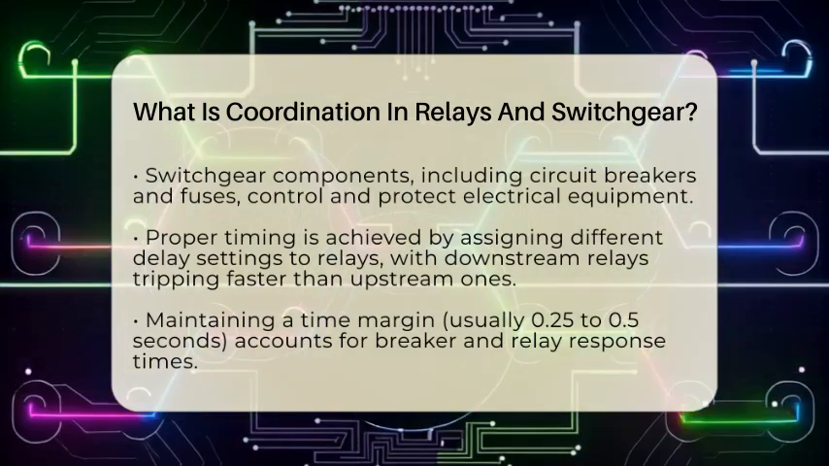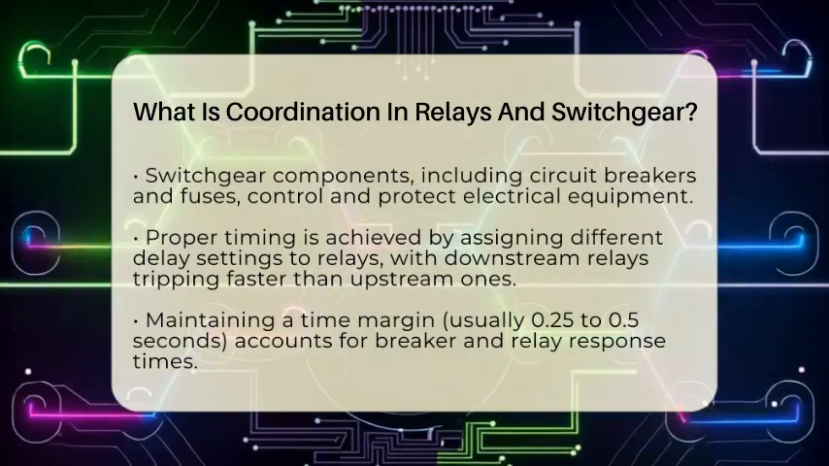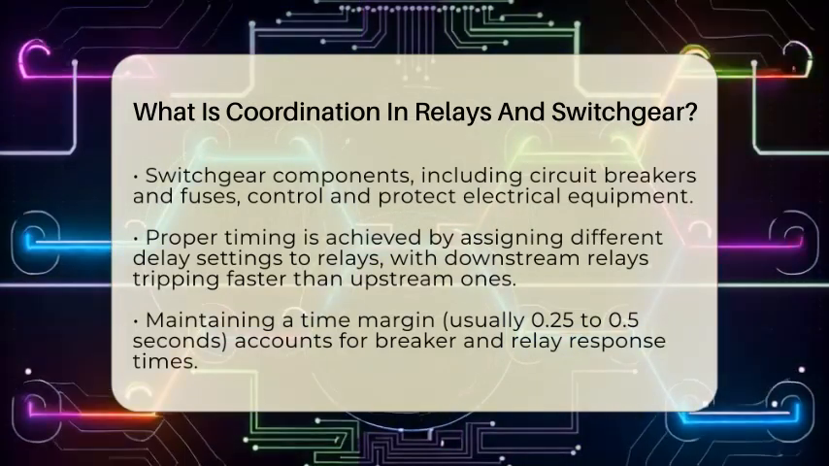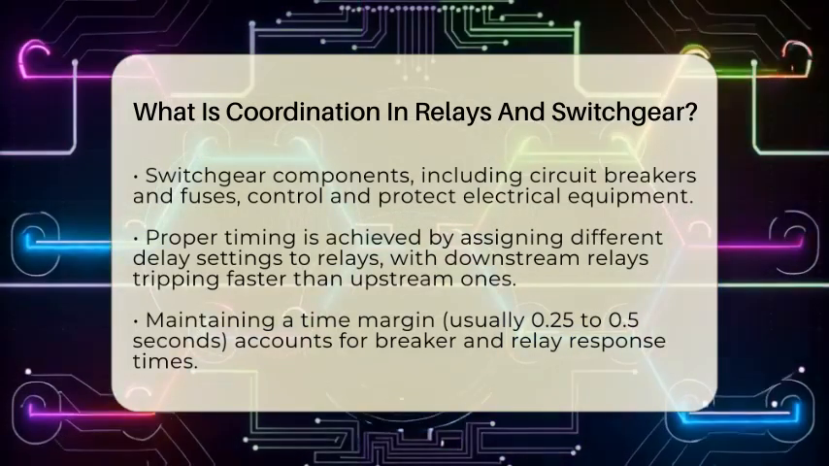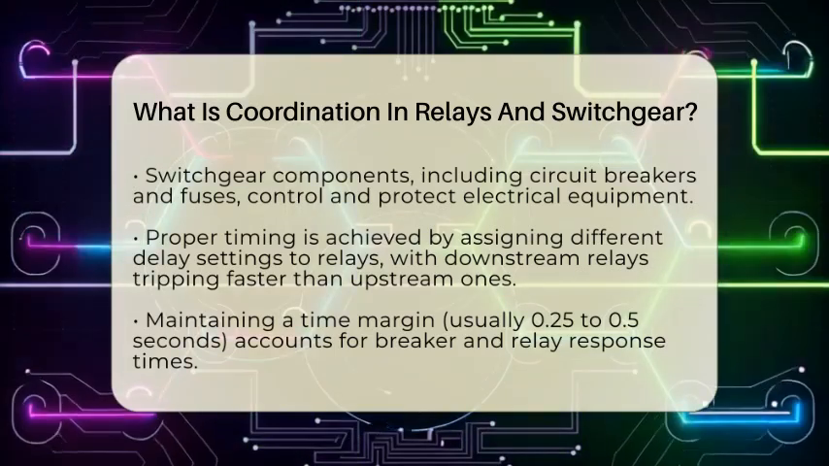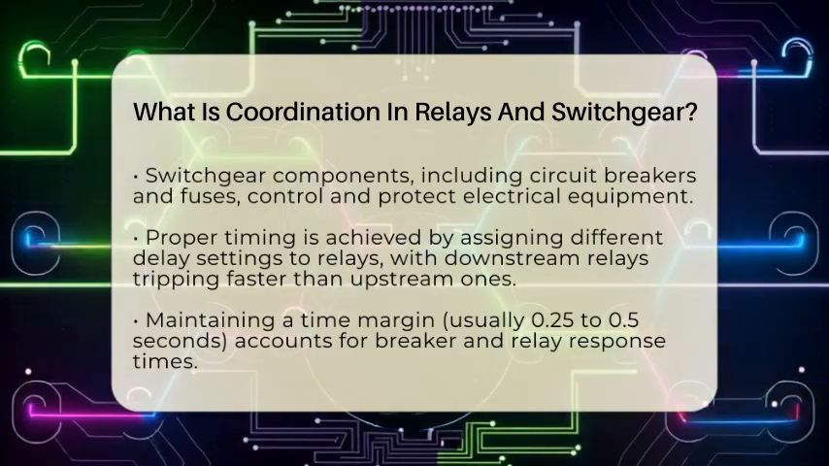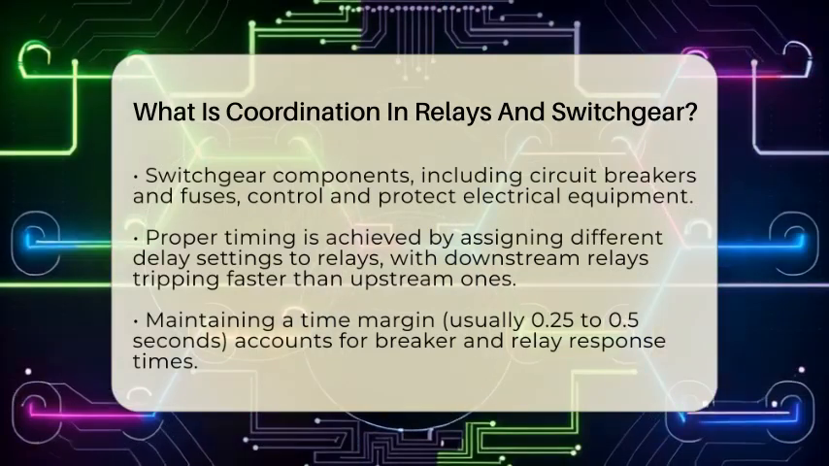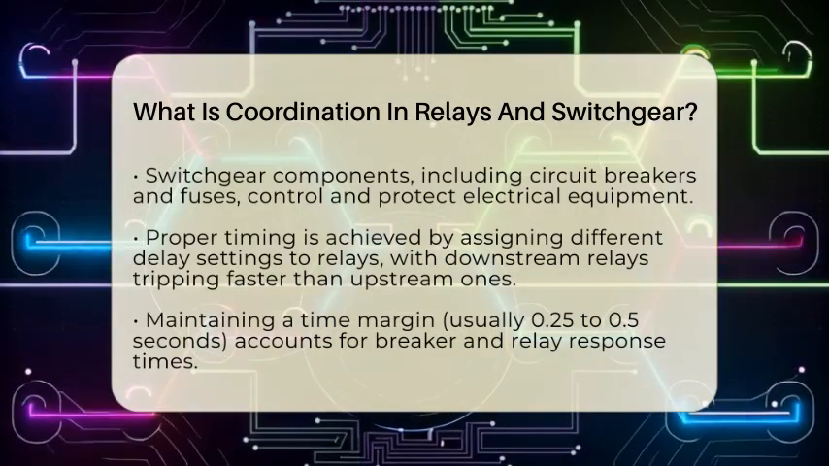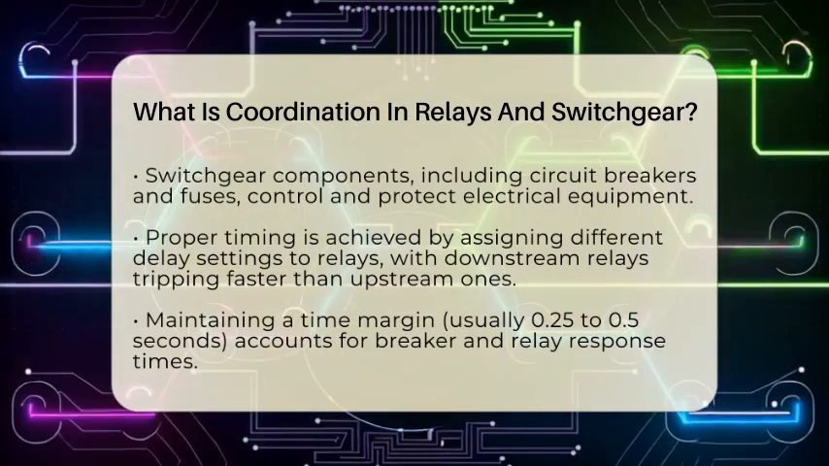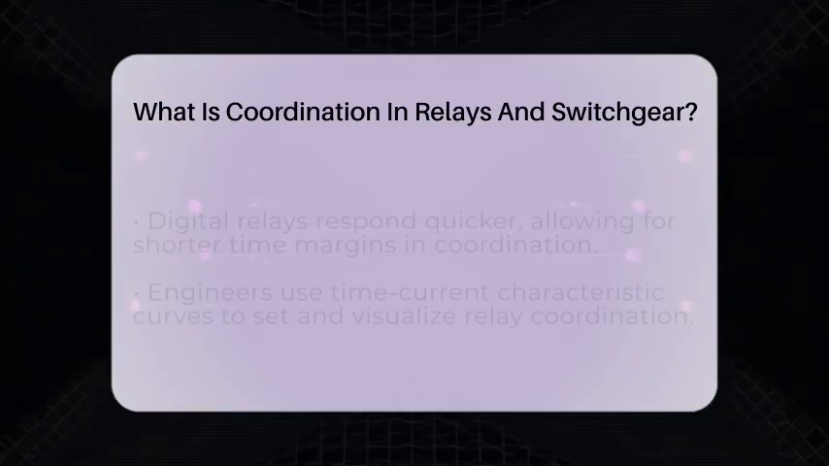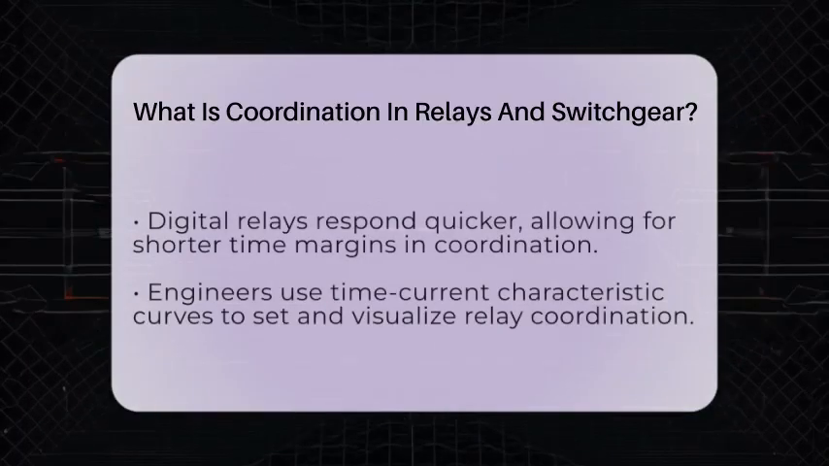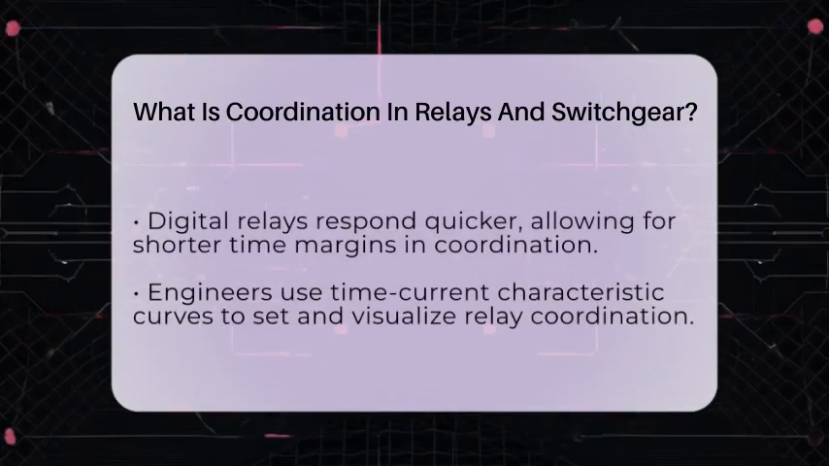To achieve this, engineers set the relays with different time delays and current thresholds. For example, a relay downstream might trip in just 0.2 seconds at a certain current, while an upstream relay might trip after 0.4 seconds at a higher current. This difference in timing helps isolate the fault without shutting down the entire system.